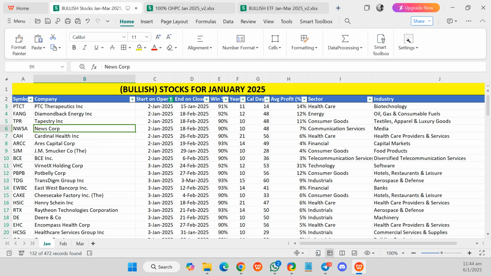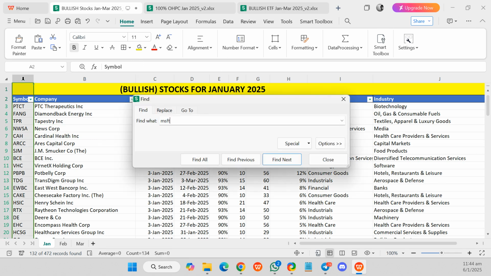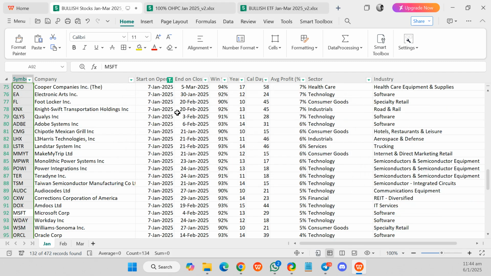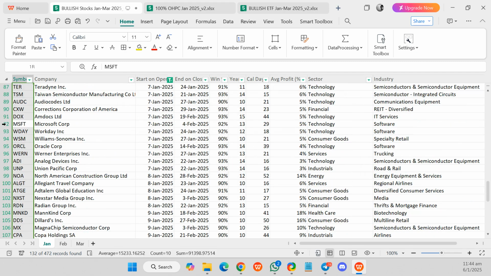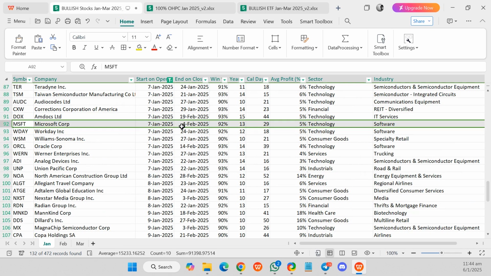The first stock that I am looking at will be Microsoft, MSFT. From 7th Jan to 4th of Feb, for the past 12 years, it went up, average profit 5%. Microsoft is under the tech sector.